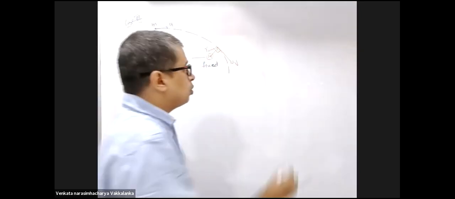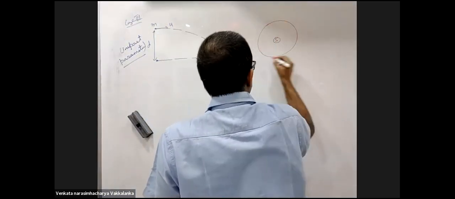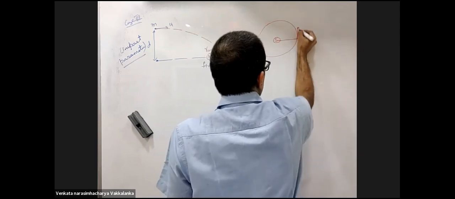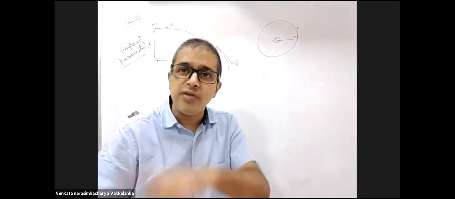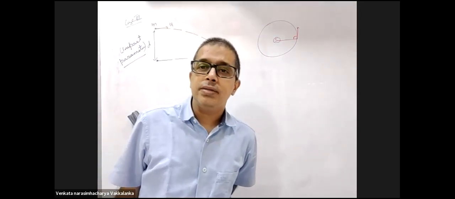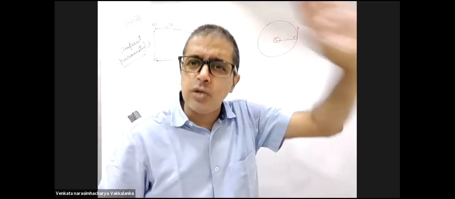Let me show you two cases. Suppose I am speaking about a planet going around the sun. V is perpendicular to R all throughout if it is a circular orbit. Yes, sir. So in the circular orbit, V is perpendicular to R all throughout.